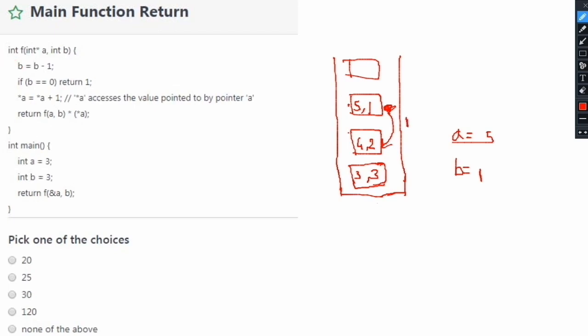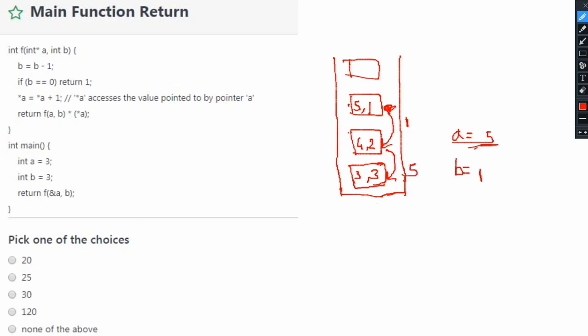For the earlier function, this value 1 will get received, and it is multiplied by the value at a's address. This value we know is 5 currently, so that will be 1 into 5, that is 5. So from this function call, 5 will be returned to the earlier function.